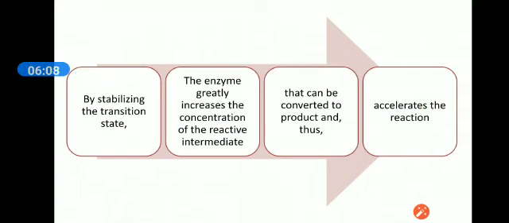So a particular enzyme is a successful enzyme when it successfully contacts its substrate and makes a transition state, then stabilizes this transition state, and then converts that substrate into product.